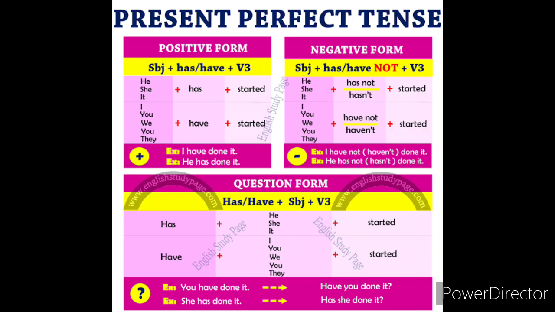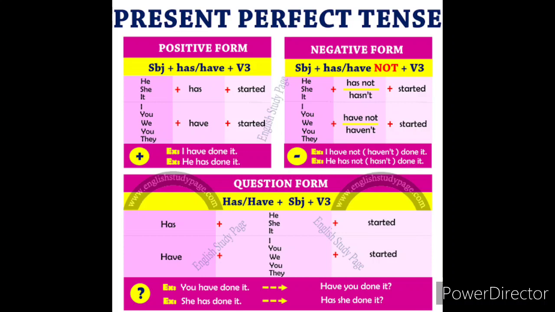Look at the question form. In interrogative, we have to take has and have to the front. So see here, have or has plus subject plus verb 3. So see the sentence here. Has he started? Has she started? Has it started? Have I started? Have you started? Have we started? And have they started?